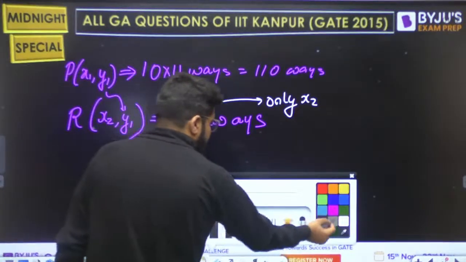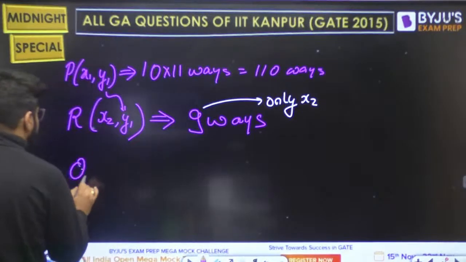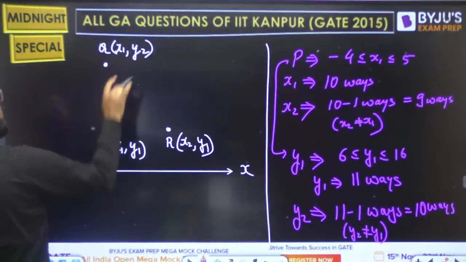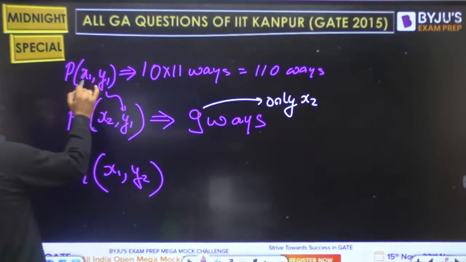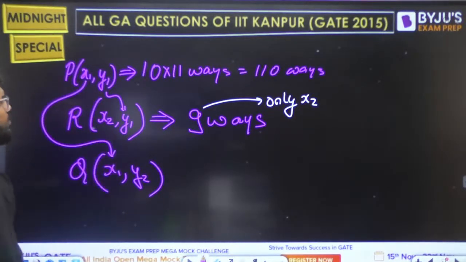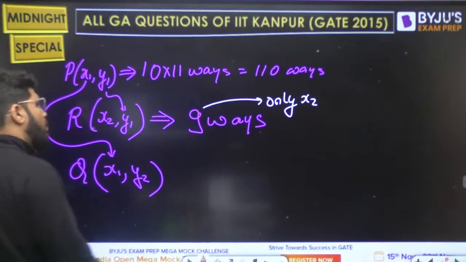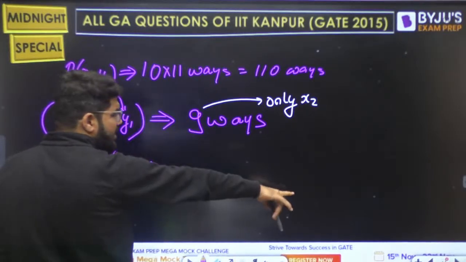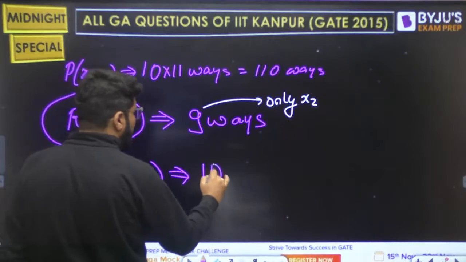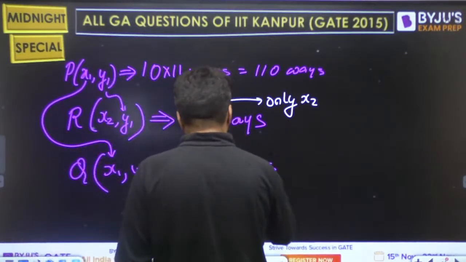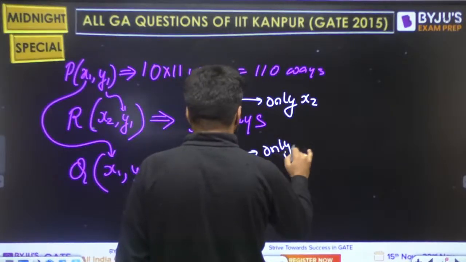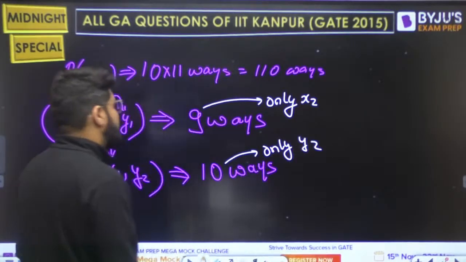If I come to the point Q, now what is the point Q? x1, y2. So x1 is fixed, dear. You need to only worry about y2. And how many ways are there for y2? That has 10 ways. Why 10? Because I only need to fix y2. x1 has already been fixed from above.